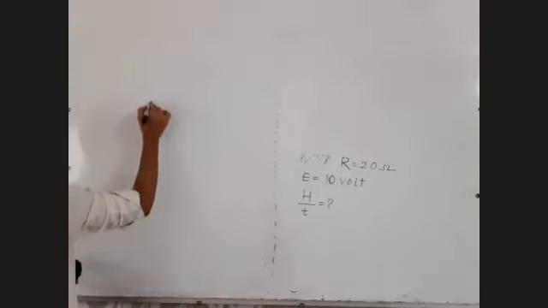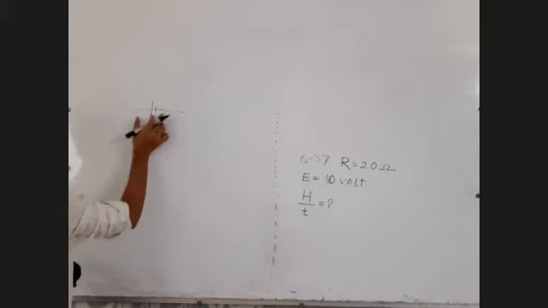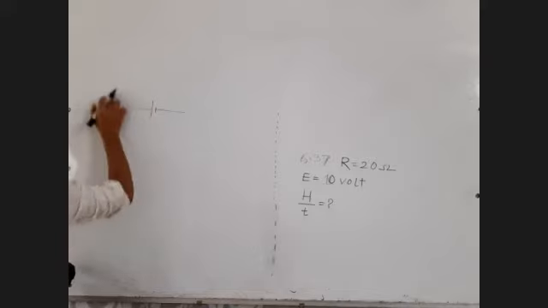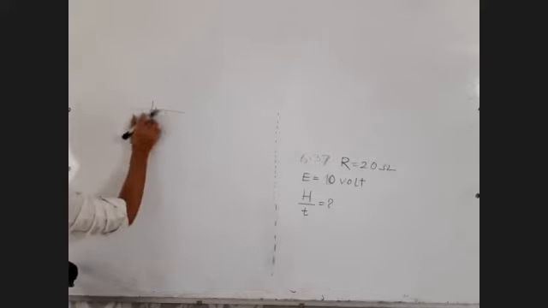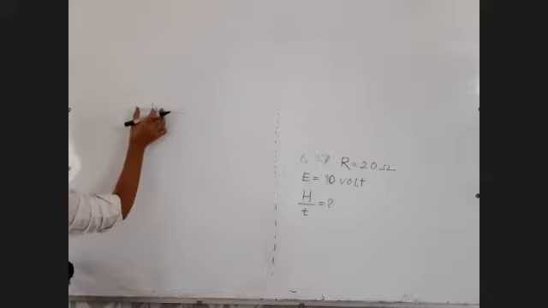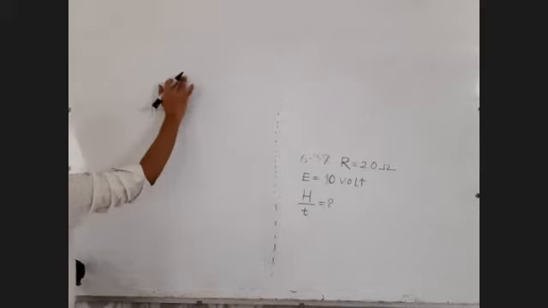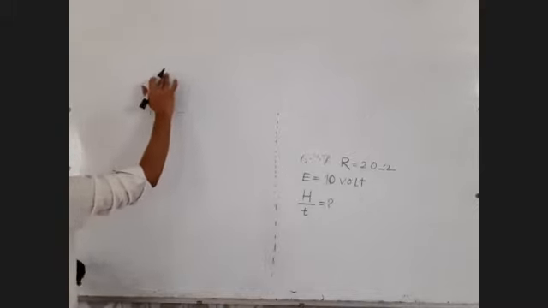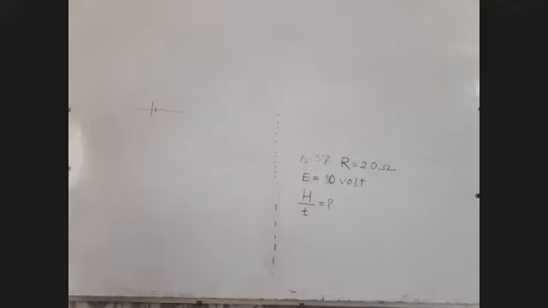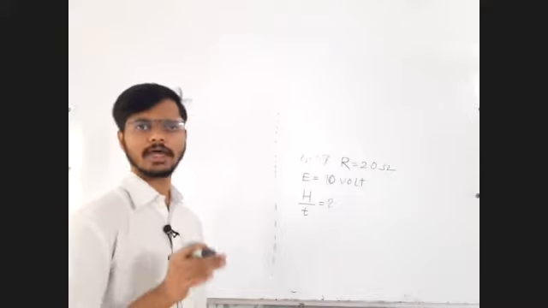Whatever initial energy was with the battery, that energy will be converted into the electrical energy in the form of current, or in the form of potential difference, and ultimately that energy will be wasted in the form of heat, which is produced because of resistance. So whenever there is a resistance and there is current flow in the resistor, that creates heat.